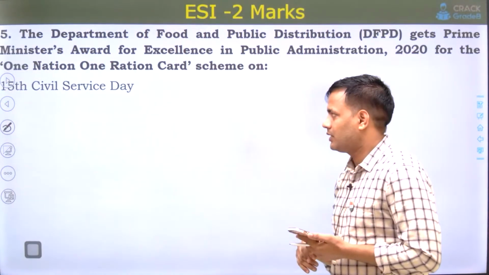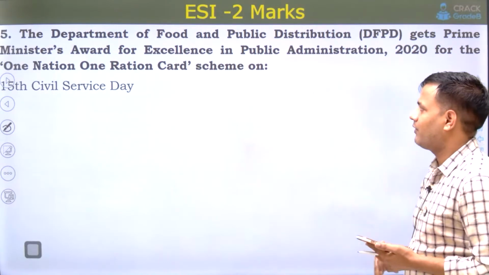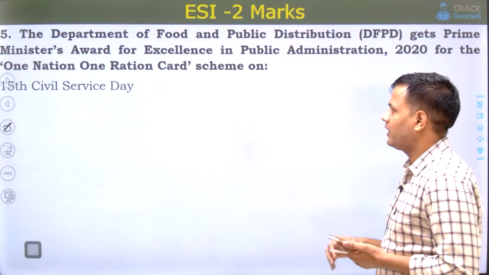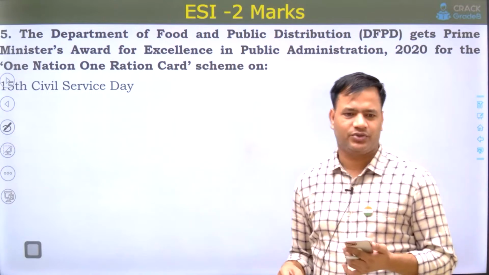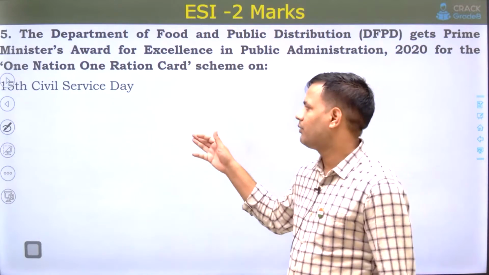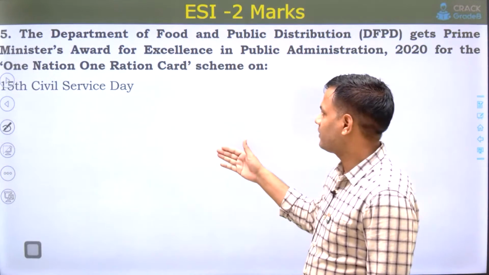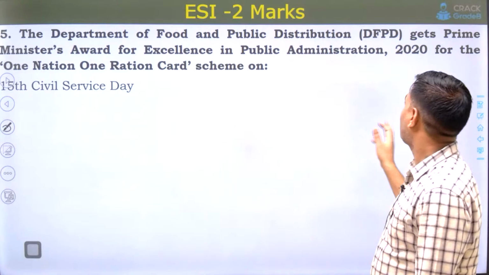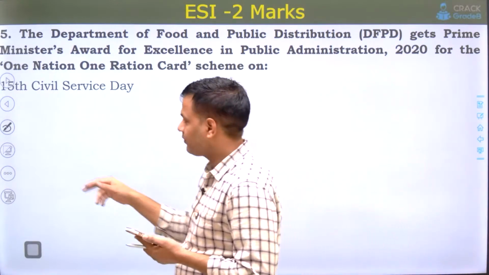Next, this was asked: the Department of Food and Public Distribution got the Prime Minister Award for Excellence in Public Administration 2024 for the One Nation, One Ration Card scheme on which day? This was a difficult question, such things are not focused on. The answer is 15th Civil Service Day. On Civil Service Day, the Department of Food and Public Distribution was awarded for the implementation of this scheme.